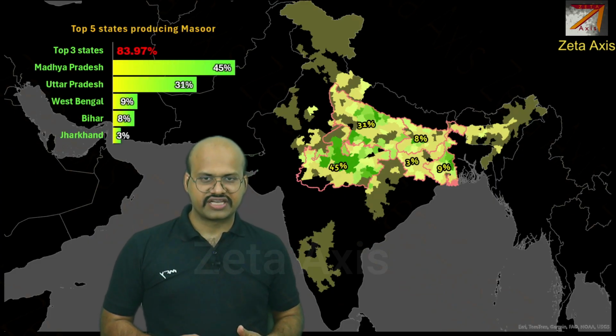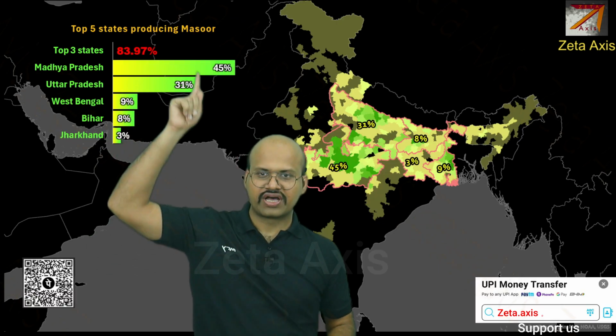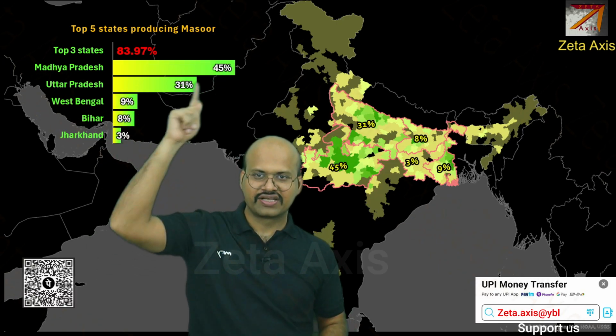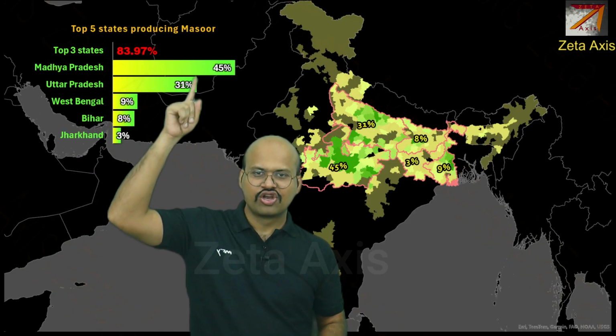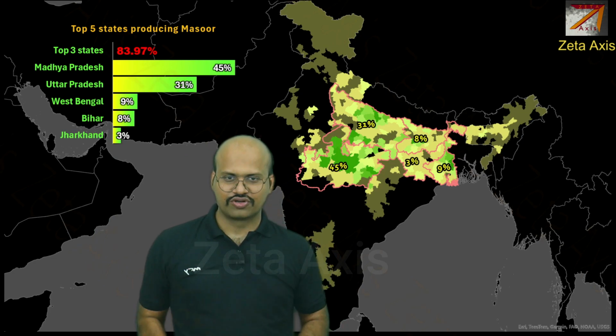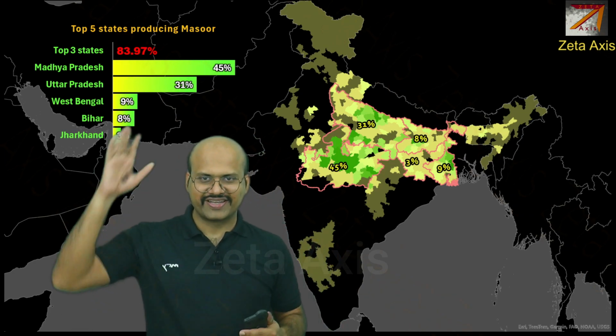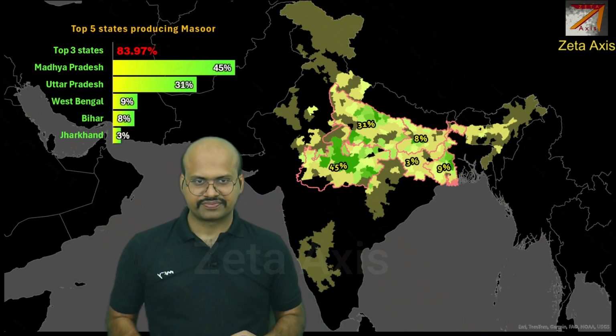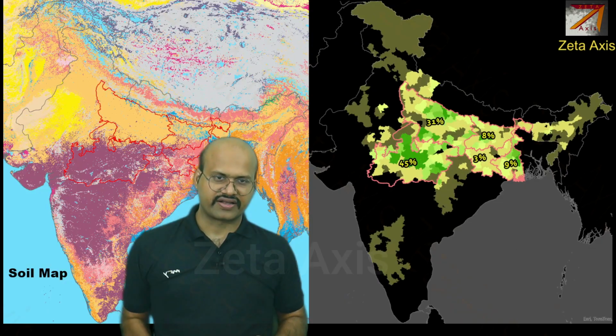The states producing Masur are Madhya Pradesh, that is 45%, Uttar Pradesh, that is 31%, and West Bengal 9%. So we can see that the top three states produce 83 or in fact 84% of Masur. So the production is very concentrated in these three states only. Then we have Bihar and Jharkhand.